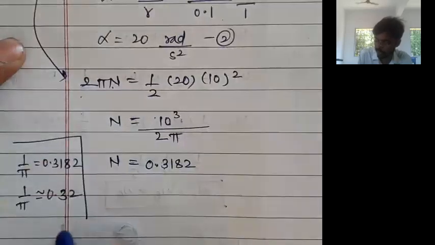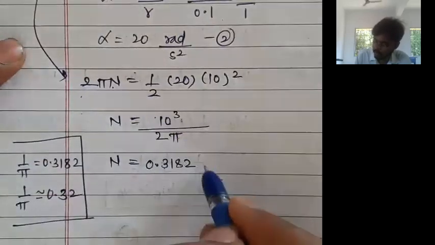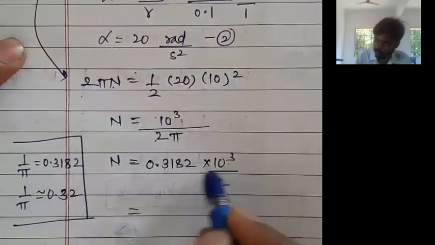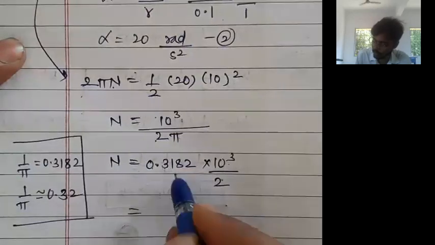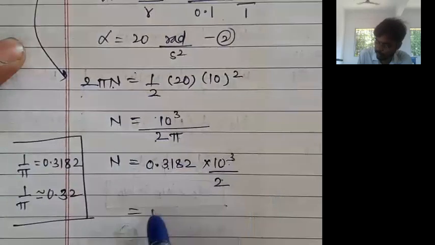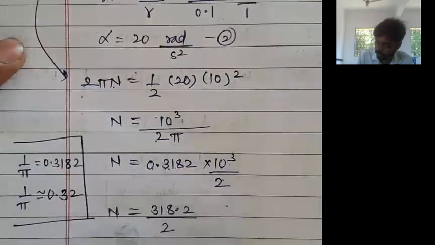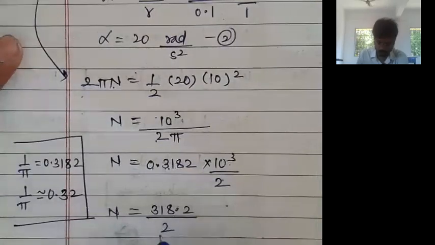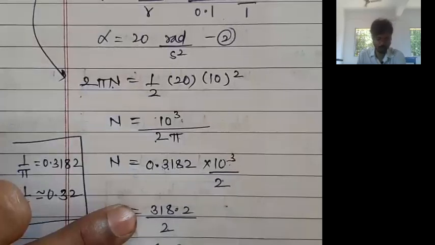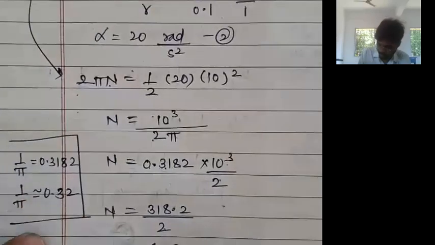Remember these approximations. So 1 upon pi we wrote into 10 raised to 3 as it is, divided by 2 as it is. So 10 raised to 3 into 0.3182, the point shifts to the right by 1, 2, 3, so that will become 318.2 divided by 2. If we do the division here, we get 159.1. This is our answer.